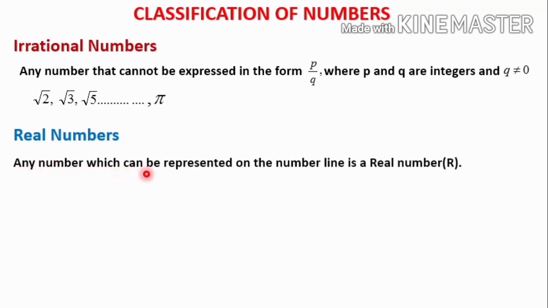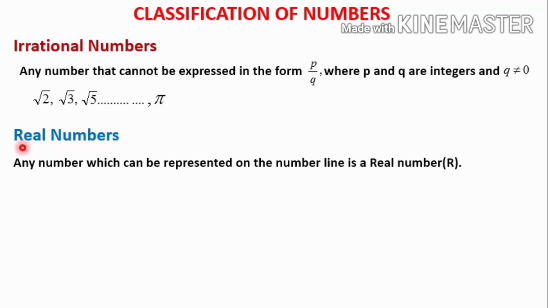The definition of a real number is: any number which can be represented on the number line is a real number. It means any number you take, whether it is rational or irrational, we can represent it on a number line. You have already learned in the smaller classes how to represent rational numbers on a number line. At the end of this chapter, you will study how to represent irrational numbers on the number line. That means root 2, root 3, root 5 and all. Both rational and irrational numbers we can represent on a number line.